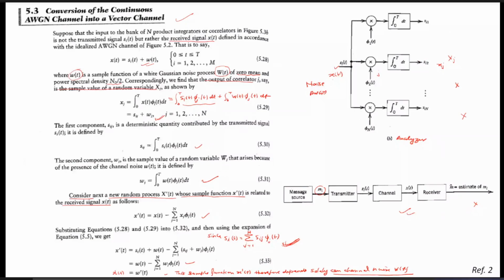That is, this will generate x1, x2, x3, up to xN, the N sample values, or simply x, the N-dimensional vector. So to generate this x, we have used exactly the same block diagram.